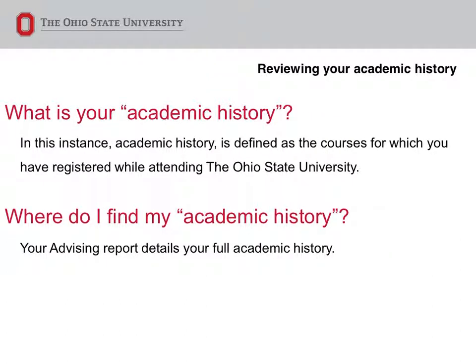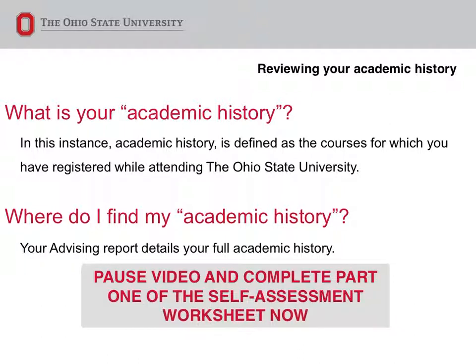First, you should begin by taking a good look at your past semesters at Ohio State, or what we call your academic history. It is important that you are able to identify harmful or beneficial tendencies that you experience each semester. As we learned in Video 1, you can view your entire academic history by looking at your advising report. Now take a moment to complete Part 1 of the Self-Assessment and Goal Planning Worksheet.